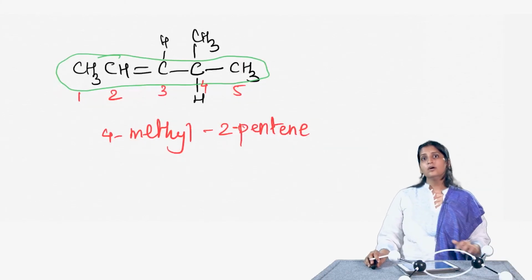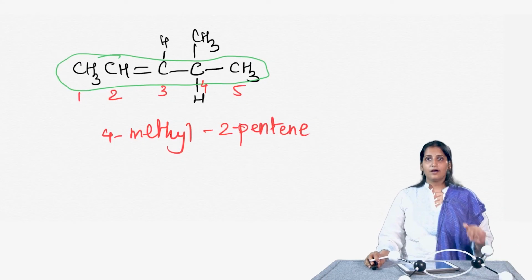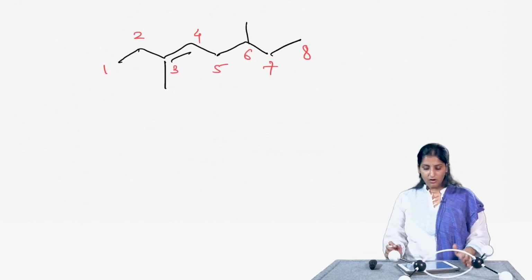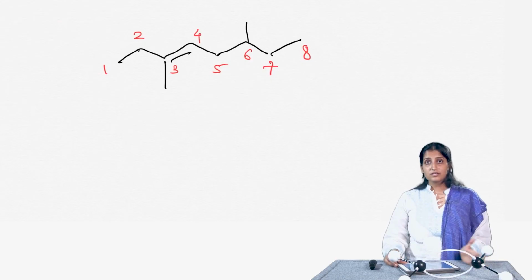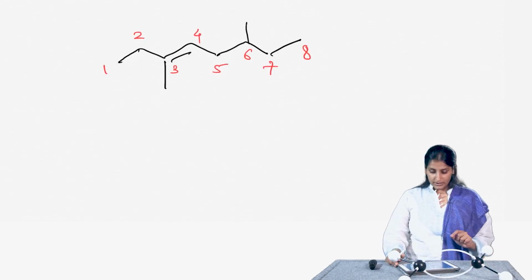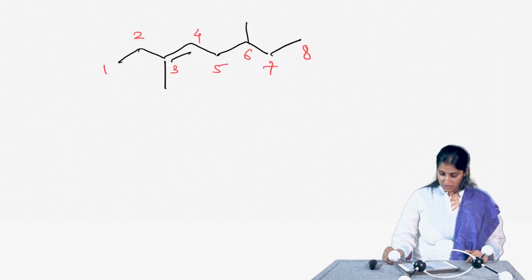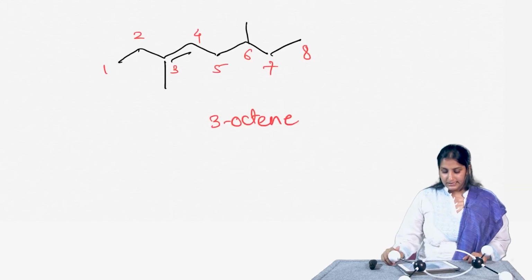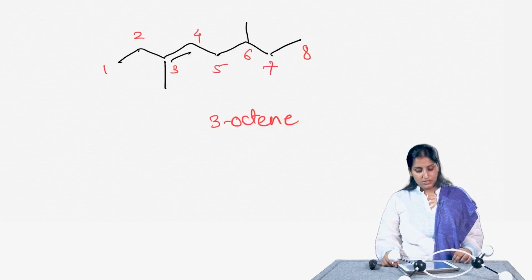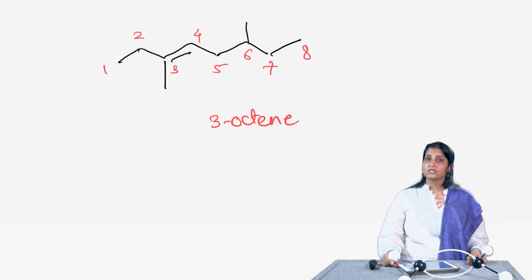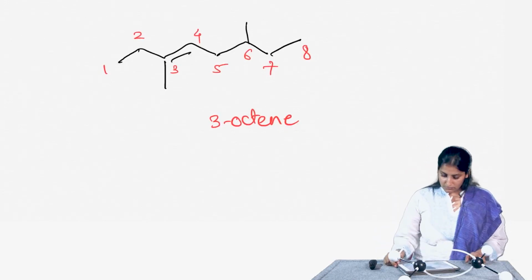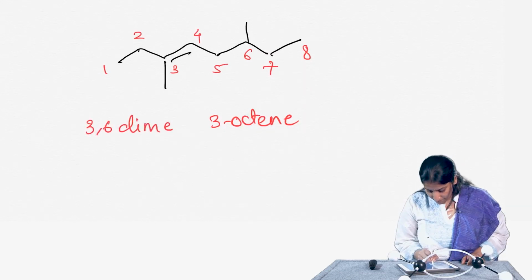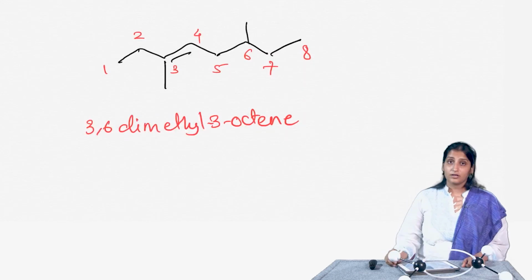Now, let us try to name this particular molecule and apply the same rules. I have figured out the longest chain in this molecule, it is that of an alkene. The double bond starts at position 3, so this is a 3-octene molecule, and there is a methyl group at position 3 and a methyl group at position 6. So, this will be 3,6-dimethyl-3-octene.